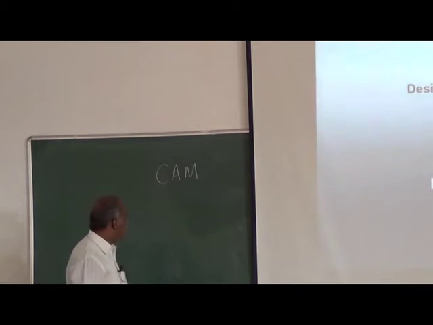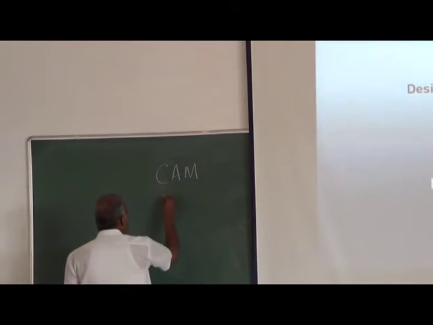The pairs can be divided into lower pairs and higher pairs. In lower pairs we essentially concentrated on the four-bar mechanism and how to do the synthesis. Then we did the position analysis, velocity analysis and acceleration analysis. Then our concentration was on the other important machine element which forms the higher pair. So we discussed the gears.